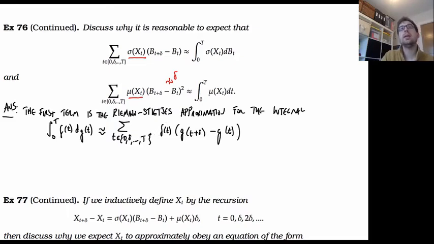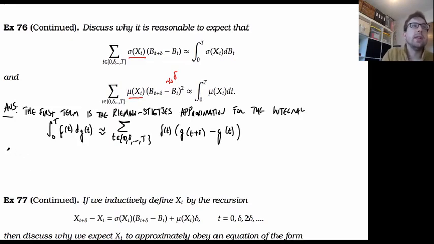Okay, so given that these approximations can be made exact, we could guess that maybe this can be made exact as well. Of course I'm throwing caution to the wind, because usually g of t is assumed to be a finite variation process, and Brownian motion isn't a finite variation process, so one really needs to work a lot harder to get this rigorous.